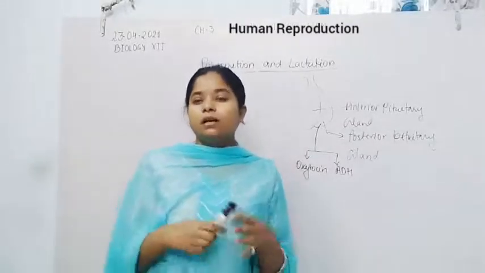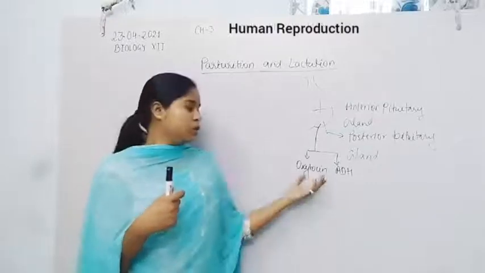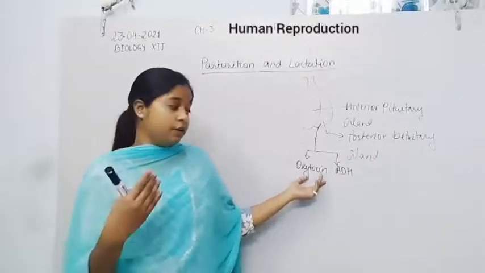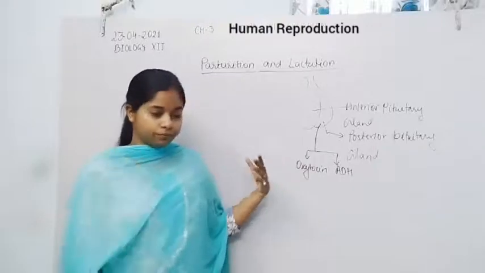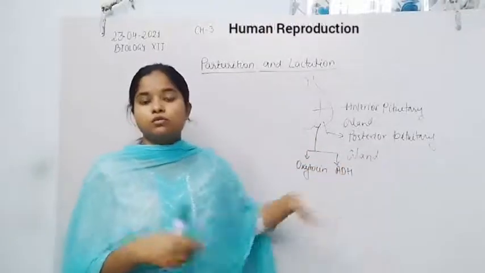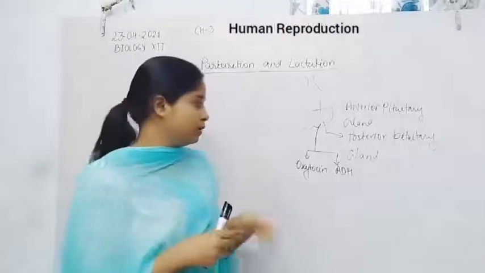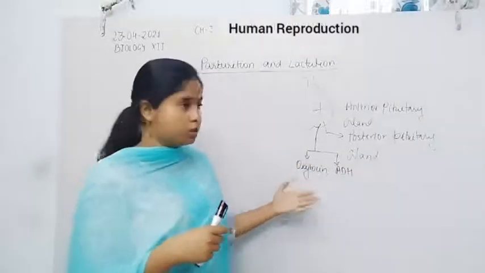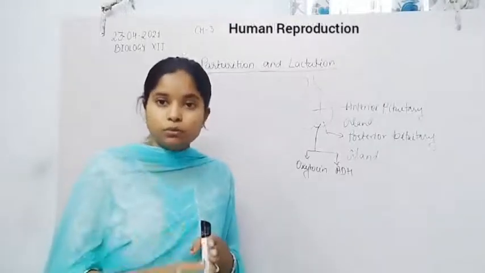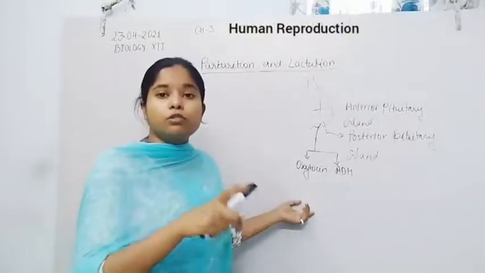So if there is a lack of oxytocin in a female, if under any circumstances oxytocin is not formed in the posterior pituitary gland, the female will not be able to deliver her baby naturally, because in the absence of oxytocin there is no release of milk from the mammary gland, and no contraction of the uterus for the parturition process.